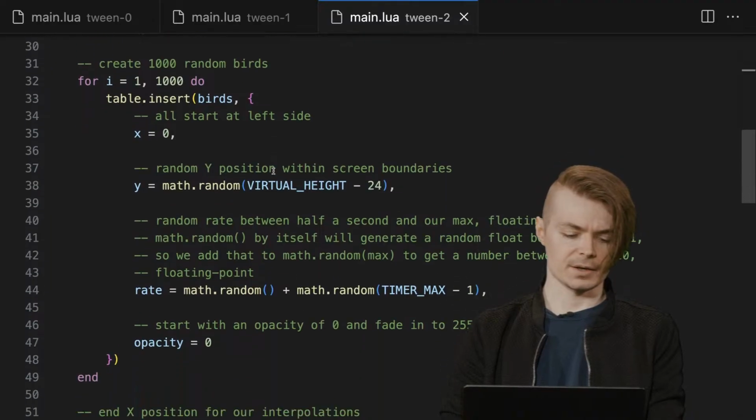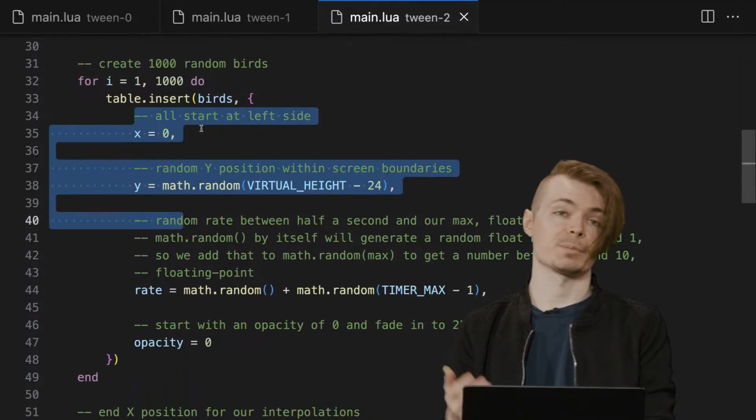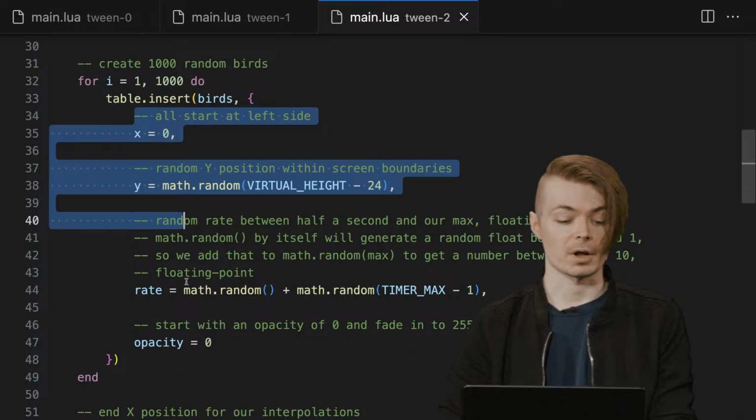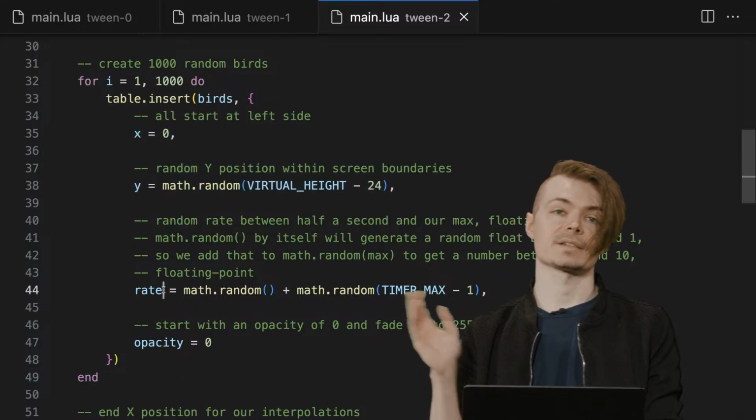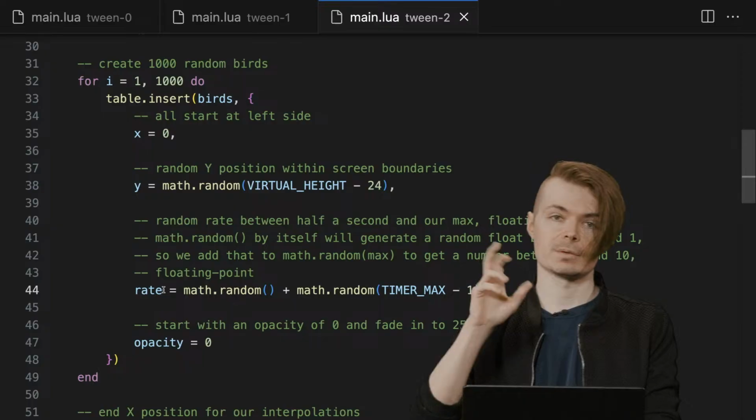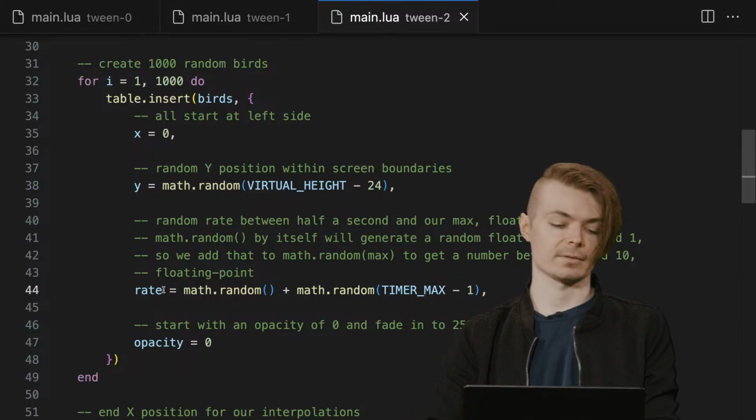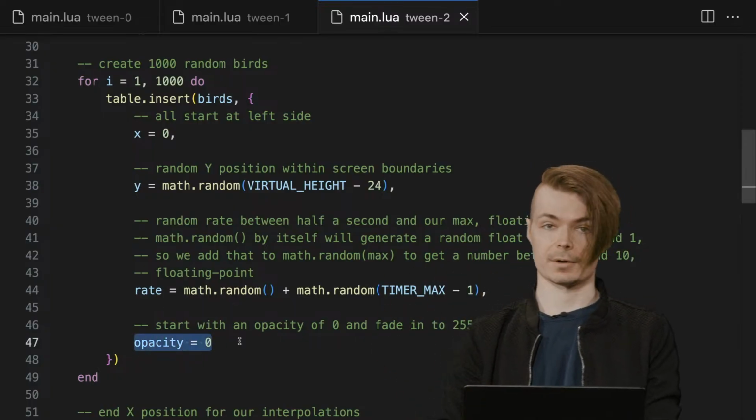We're going to go ahead and do 1,000 birds. That's a lot of birds. But we're also setting the rate, just like we did last time. They each have a rate still. We want them all to move at their own speed and keep track of it. Also, an opacity that starts at 0.